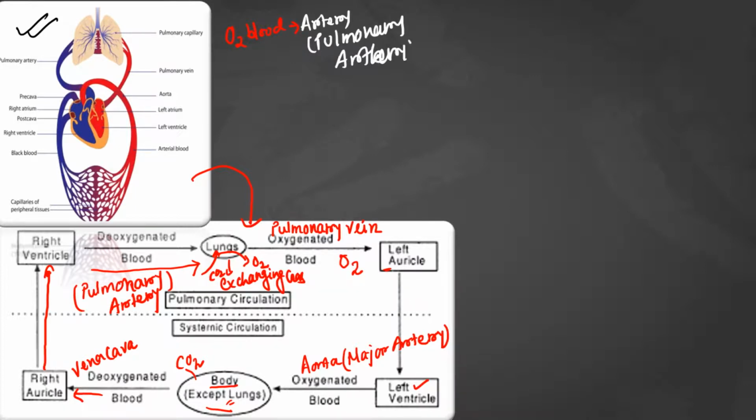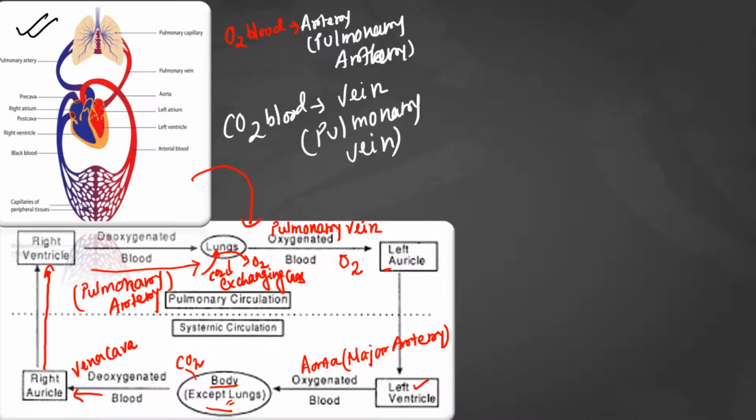And deoxygenated blood is carried generally by the vein, except pulmonary vein. Pulmonary vein carries oxygenated blood. Is that clear to you?